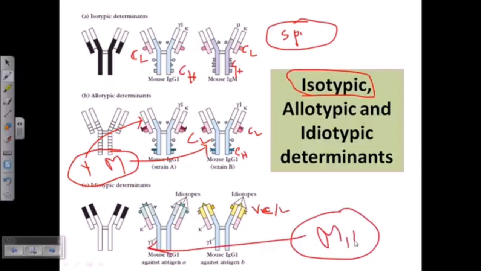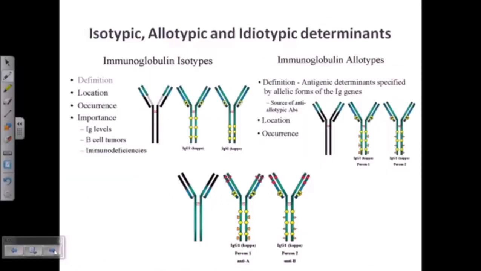Now you check all the immunoglobulins. This is immunoglobulin 1 for me, this is the second immunoglobulin for me. If we check both of them, they will have variations in their idiotypic determinants, because the idiotypic determinants are present in this Fab region, the variable region. As they are present in the variable region, they will vary inside the same organism, like inside me or inside you. If you take your immunoglobulins and compare them, you will have different types of idiotypic determinants, right? So these are the three different models of isotypic, allotypic and idiotypic determinants.